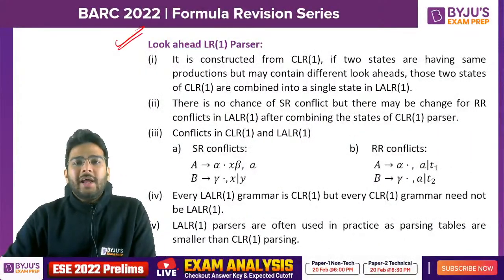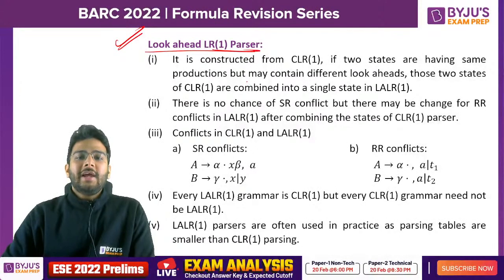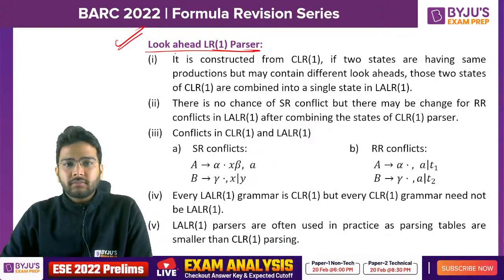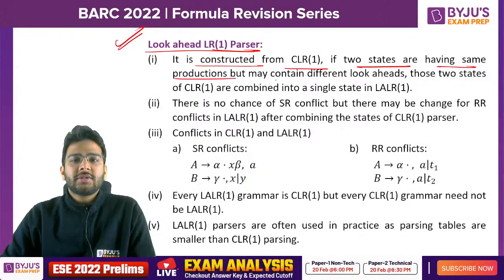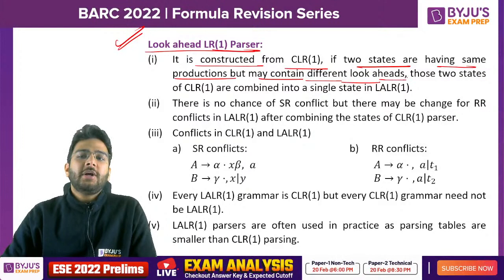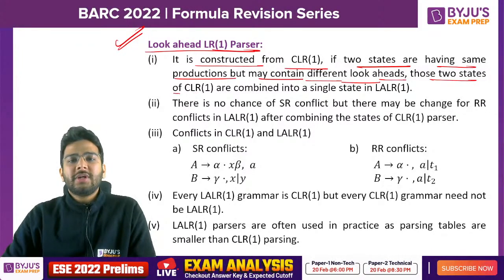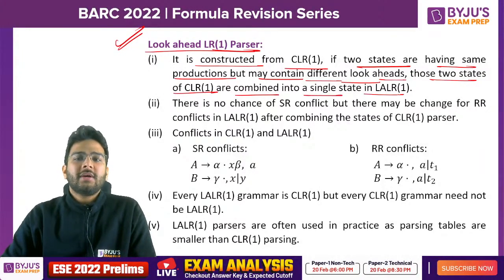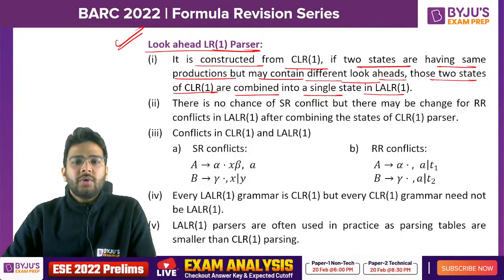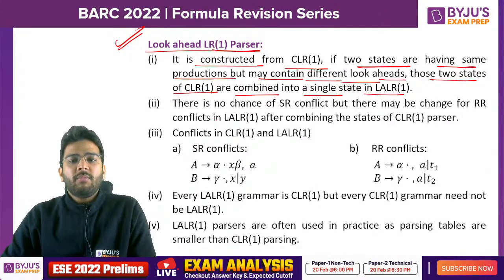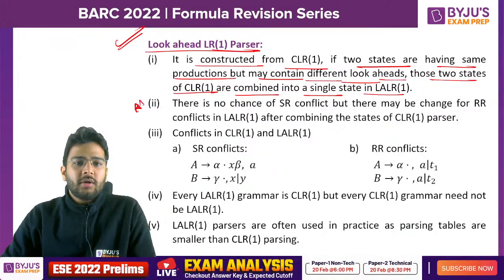Okay, look ahead LR1. Now let's talk about LALR1 and CLR1. First of all, we construct the CLR1 diagram. If two states are having the same productions but may contain different look aheads, then those two states of CLR1 are combined into a single state in LALR1. I will show you how. There is one very important point here.